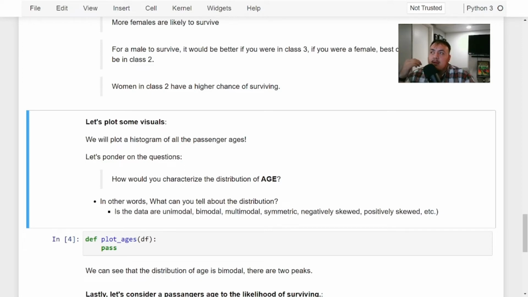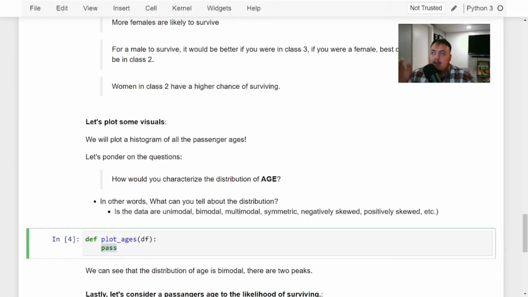To plot this, we're going to be using matplotlib. So first we want to define my bins. This just says how many bins we want in the graph. So we just want a range from 0 to 85 and then count by 5.